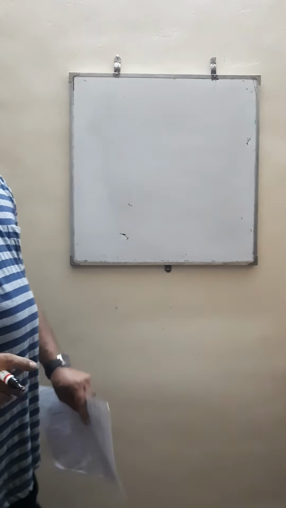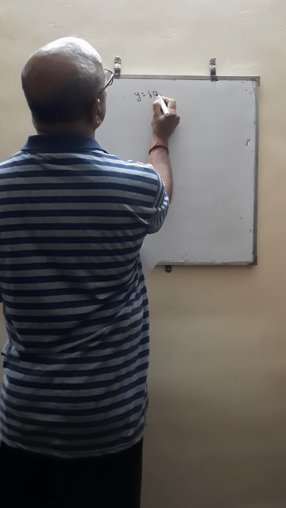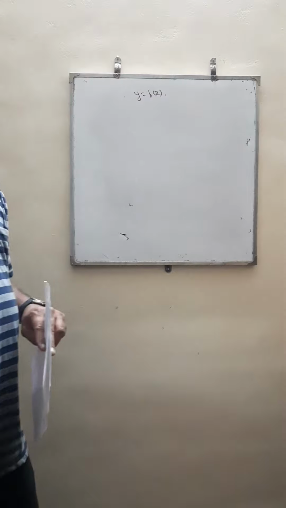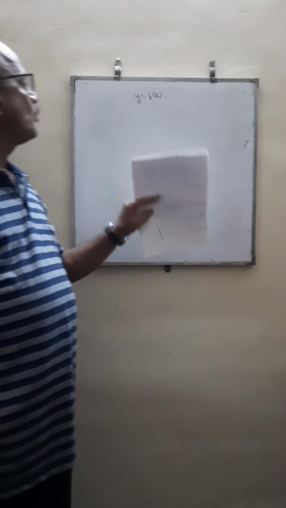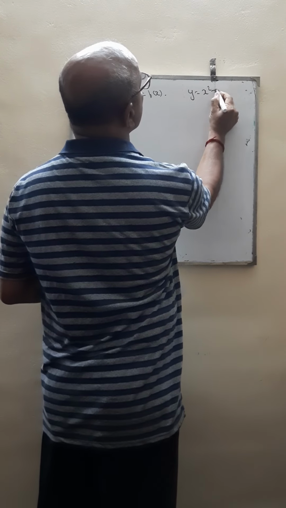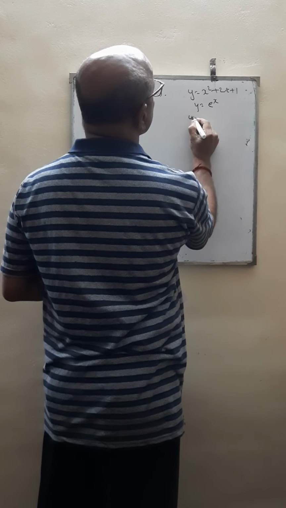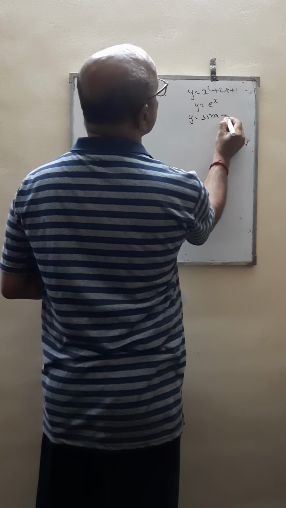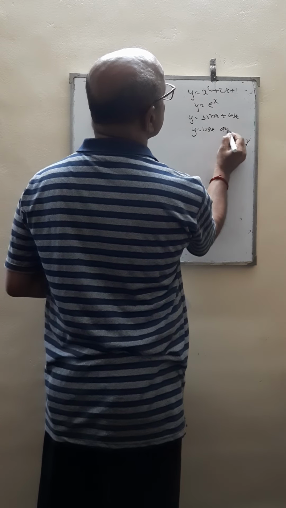Let me recall the function of a single variable, and the extension of a single variable is nothing but two variables. Here you know that the function y is equal to f of x is a function of a single variable. Here x is the independent variable and y is the dependent variable. Examples may be y is equal to x squared plus 2x plus 1, y is equal to e power x, y is equal to sin x plus cos x, y is equal to log x, and so on.